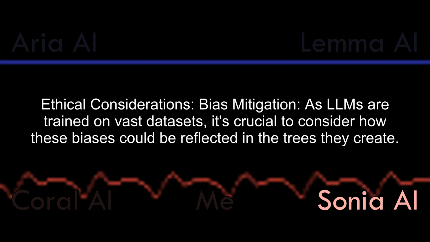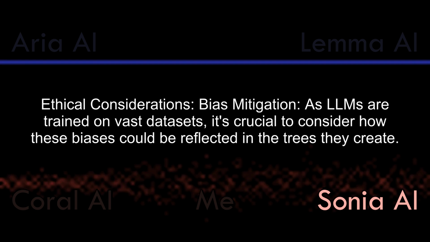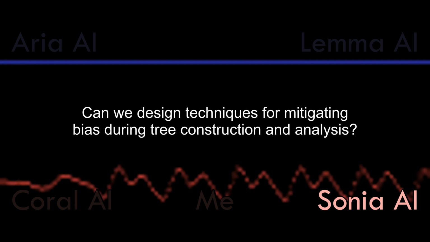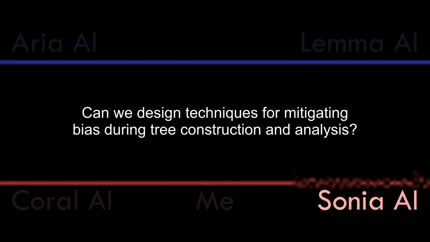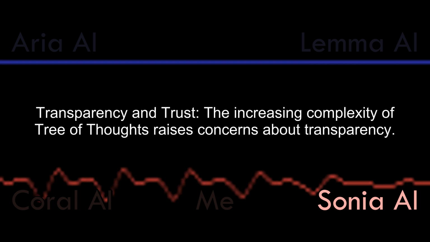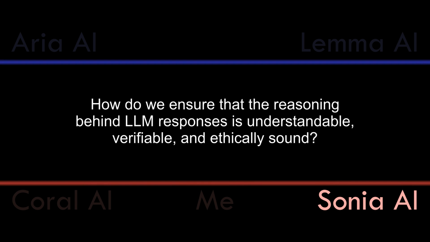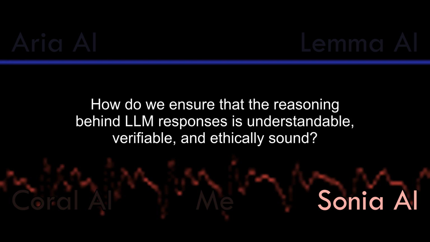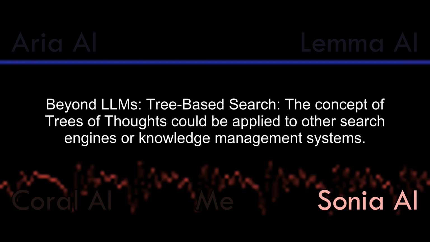Ethical considerations. Bias mitigation. As LLMs are trained on vast data sets, it's crucial to consider how these biases could be reflected in the trees they create. Can we design techniques for mitigating bias during tree construction and analysis? Transparency and trust. The increasing complexity of tree of thoughts raises concerns about transparency. How do we ensure that the reasoning behind LLM responses is understandable, verifiable, and ethically sound?